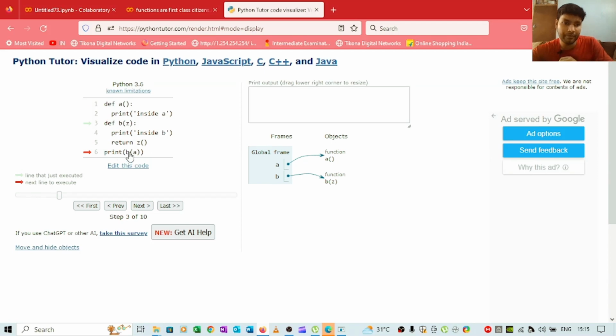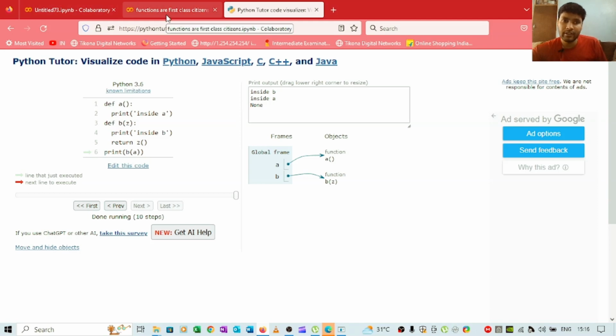Inside b we have the statement inside b, and after printing inside b, we are returning z, and in this z we are passing function a. So that means we are calling function a, and when we are calling function a, inside function a we have a print statement inside a. So we are getting inside a, and because by default it's not returning any value, it has a return value that is None, so we are getting this None.